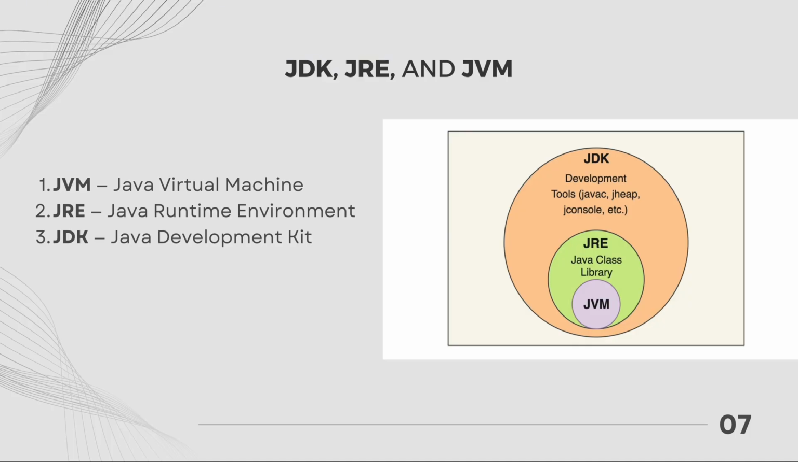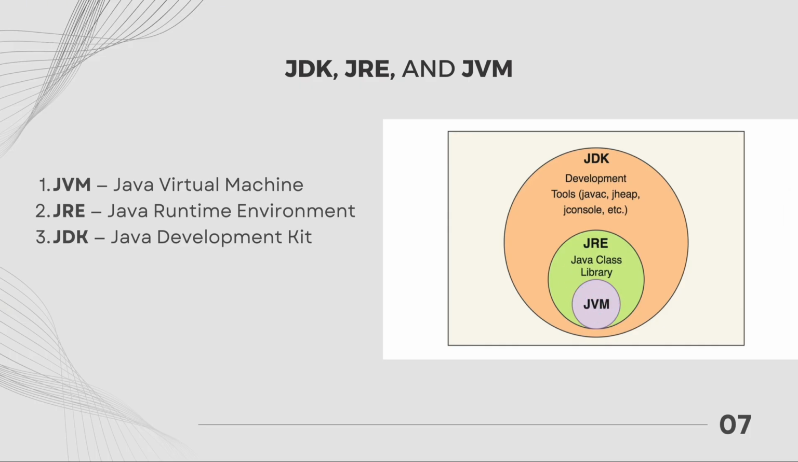Finally, we have the JDK, or Java Development Kit. This is the toolkit that developers or automation testers like you and me actually use to write, compile, and run Java programs. The JDK includes JRE, JVM, and additional development tools like the Java compiler, debugger, and documentation tools. So when you install Java for development, you're actually installing the JDK because it contains everything needed to both develop and run Java programs. Again, right? JDK contains everything, JRE contains JVM, and JVM is an engine.